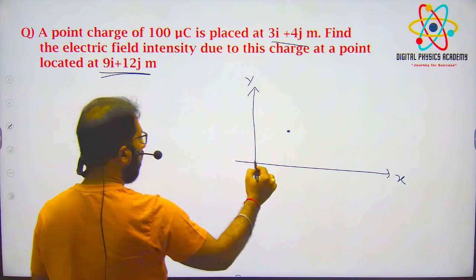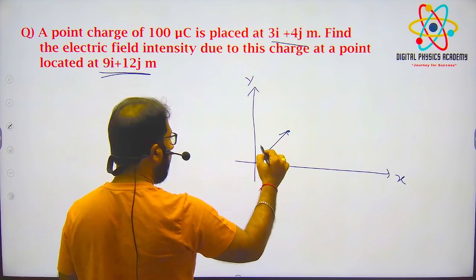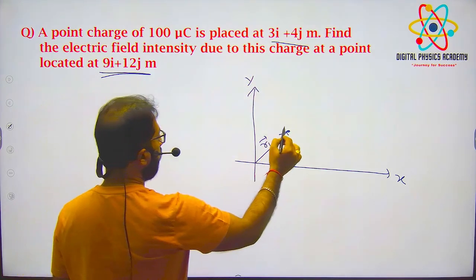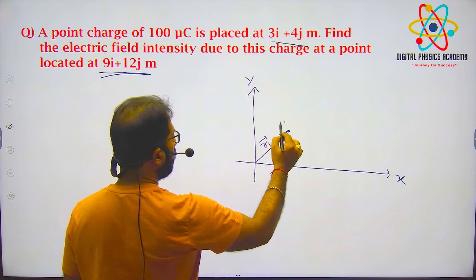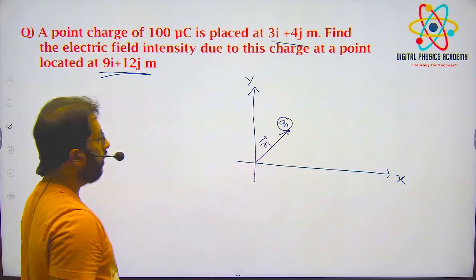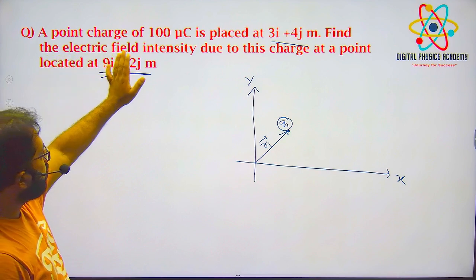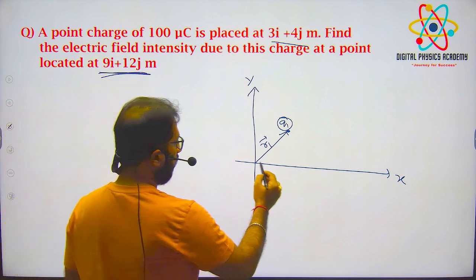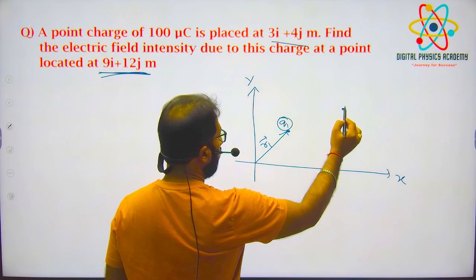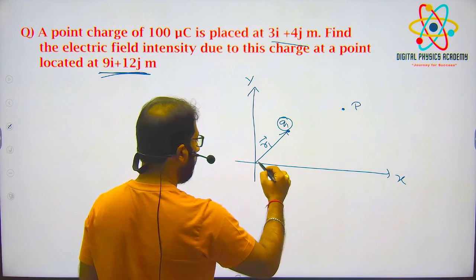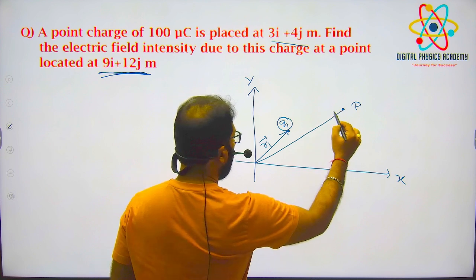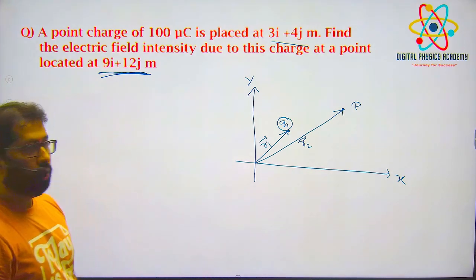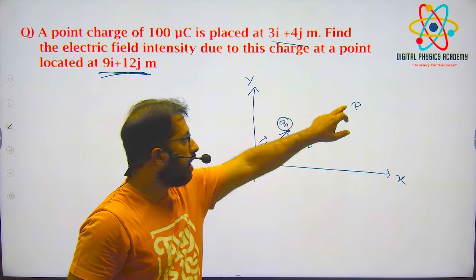Here r1 vector they have given. That is 3i plus 4j. And here only the 100 microcoulomb is placed. Charge Q1 मान लो. Okay. Now I want to find the electric field intensity due to this charge at a point 9 i cap plus 12 j cap. मान लो 9 i cap plus 12 j cap. Here I want to find the electric field intensity at this point P. They have given r2 vector also. Okay. So because of this charge I want to find the electric field at this point, right?